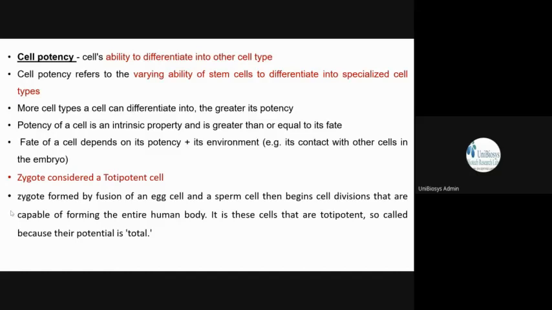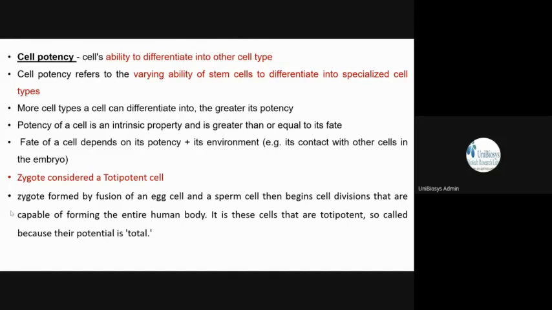So potency is an intrinsic property, and it depends upon its intrinsic property, what it is destined to become, and then its environment where it is kept in the embryo. If one cell is removed from a particular place and kept in another place, the surrounding environment makes a certain influence on it, and it can become another cell. So that environment also matters.